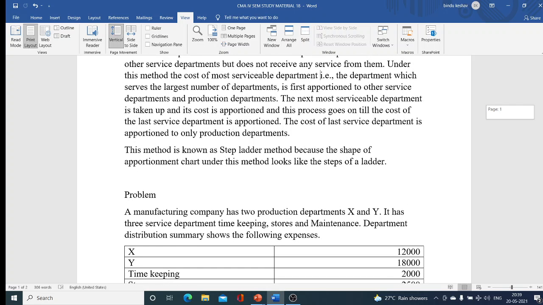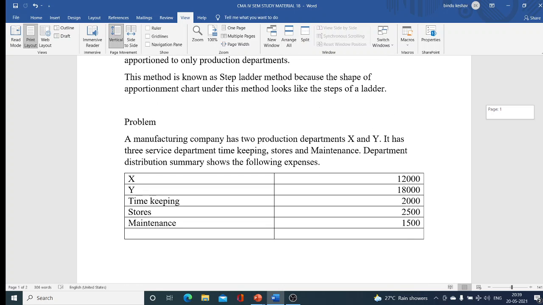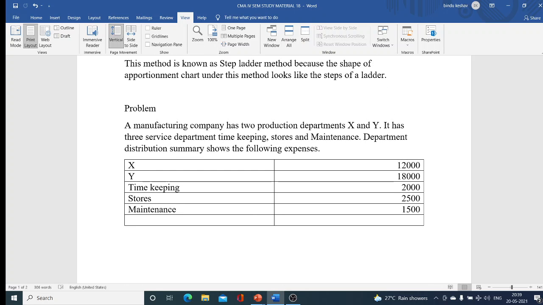Now, we will work out a problem. A manufacturing company has two production departments X and Y. It has three service departments, that is timekeeping, stores and maintenance. The department distribution summary, that is the primary distribution summary, shows the following expenses. X department is 12,000, Y department is 18,000. Timekeeping department 2,000, stores department 2,500 and maintenance department 1,500. There are 5 departments, 2 production departments X and Y and 3 service departments. So the service departments are timekeeping, stores and maintenance.